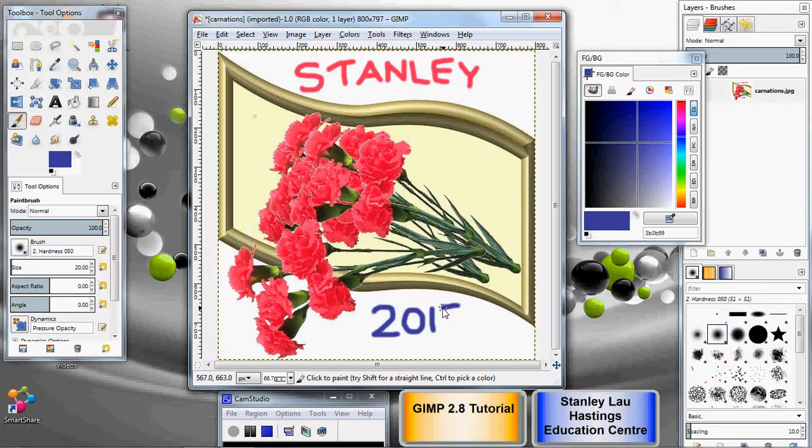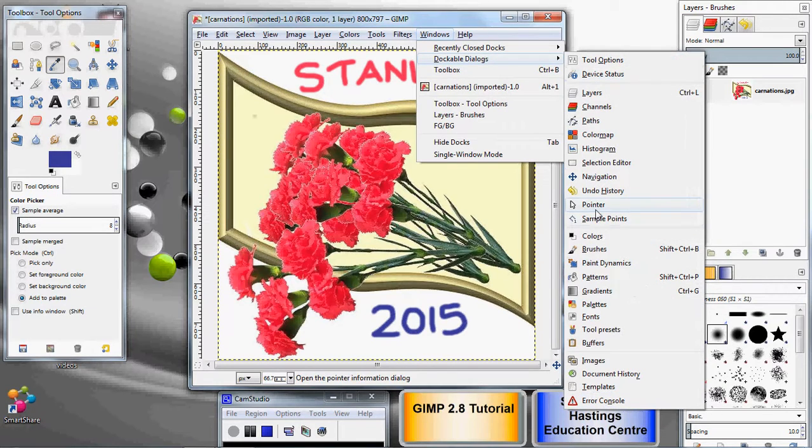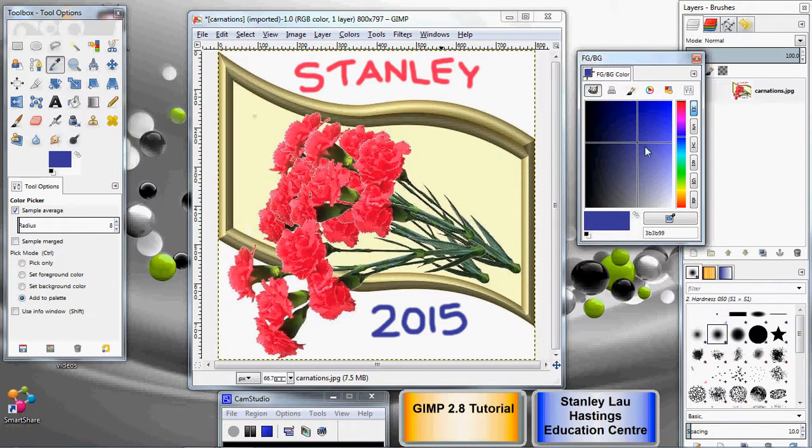So anyway, using the eyedropper tool lets you sample and select colors from an existing image. And if you want the color palette, go down to here and open up this palette, and then you can manually choose whatever color you would like to have. Okay. And then using a brush, you can draw with that.